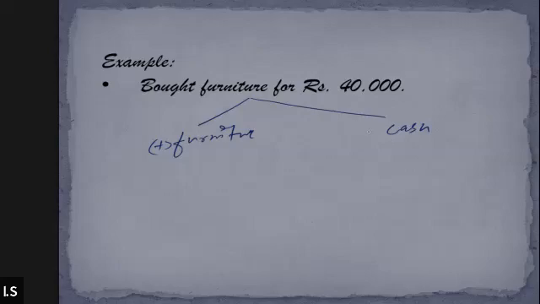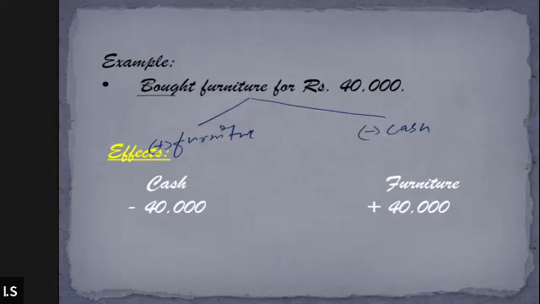Increase. Cash will also increase. Furniture will also increase. No, decrease. When you buy furniture, will cash decrease? You need to pay cash, na. So cash is going to reduce, na. Yes or no? Yes, sir. Yes, cash will reduce and furniture will increase. So this will be the effect. Cash will reduce, furniture will increase.